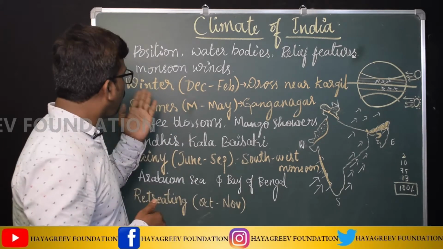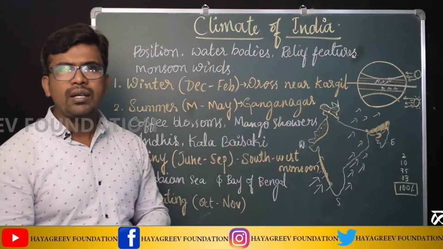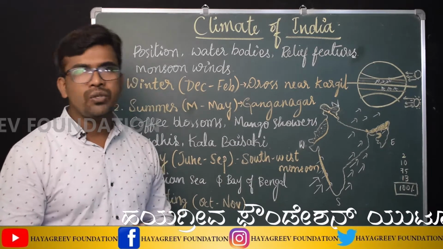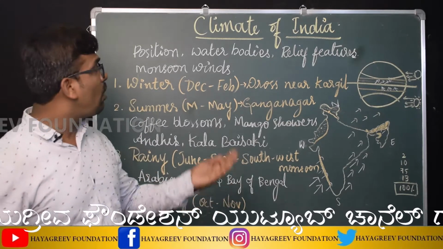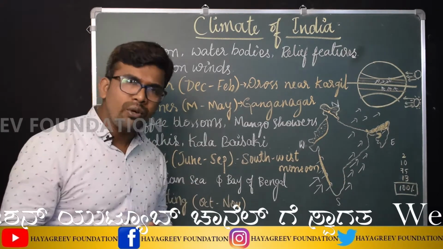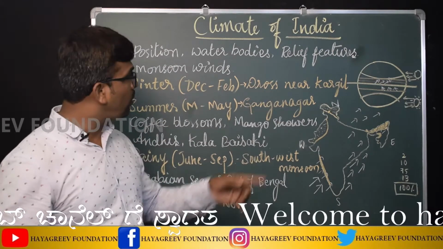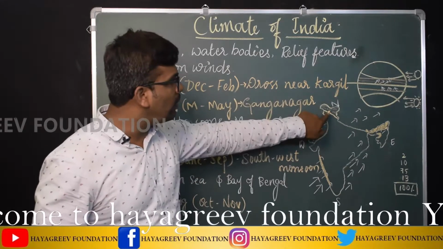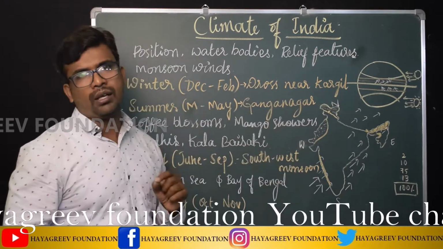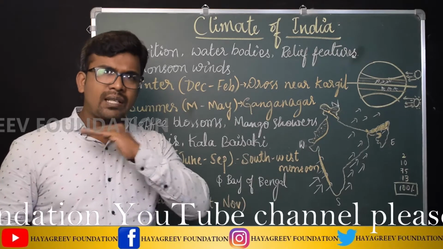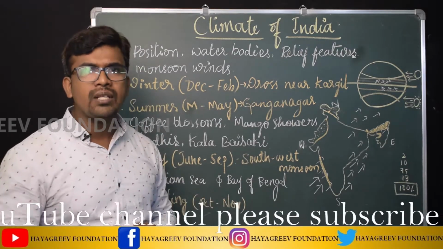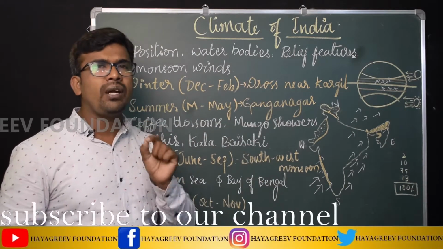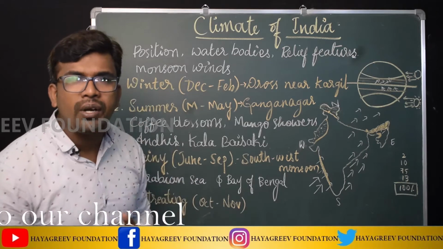And students, during winter season, in some places temperature decreases below zero. For example, the place which has recorded the lowest temperature in entire India is Dras, which is located near Kargil. Here a below-zero temperature was recorded. The temperature is minus 60 degrees Celsius.